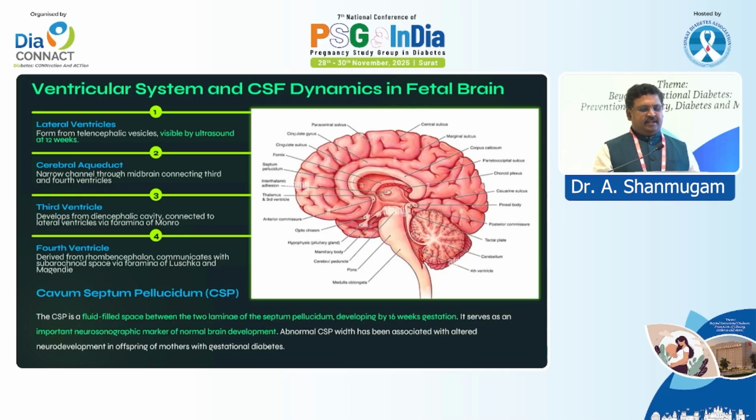And there is something called the cavum septum pellucidum. The cavum septum pellucidum is here, blinking in red. It is a fluid-filled space between the two laminae of the septum pellucidum. It develops by the 16th week of gestation. It is an important neurosonographic marker for normal brain development.